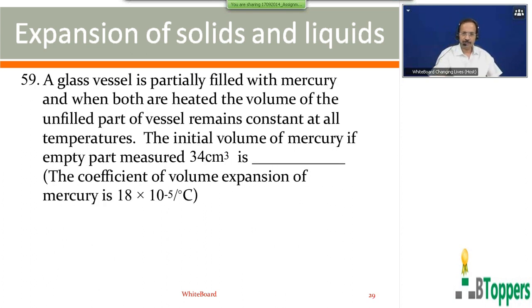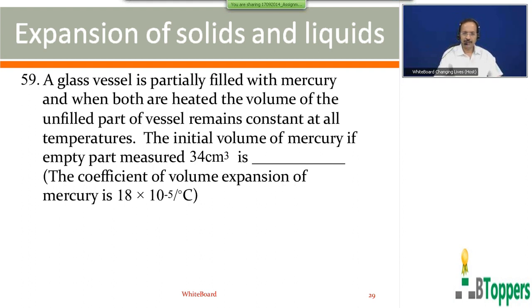Then look at the next question, question number 59. This also comes under one of the special cases I have discussed. Question number 59 and 60 are related to the same problem. Glass vessel is partially filled with mercury, and when both are heated, the volume of the unfilled part of the vessel remains constant at all temperatures. The initial volume of mercury, if the empty part measured 34 cubic centimeter, is.